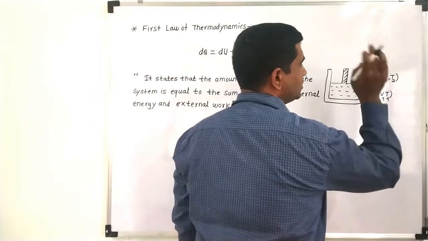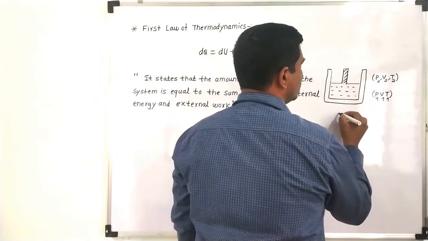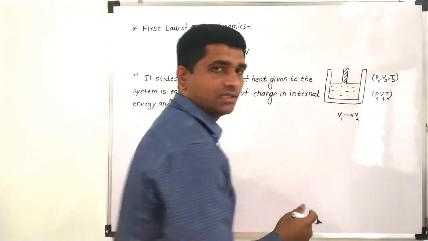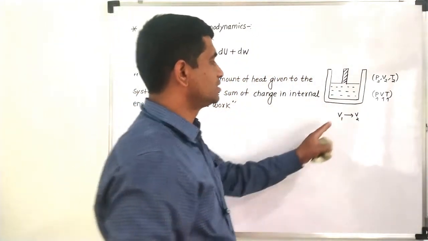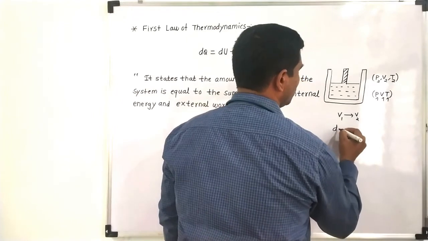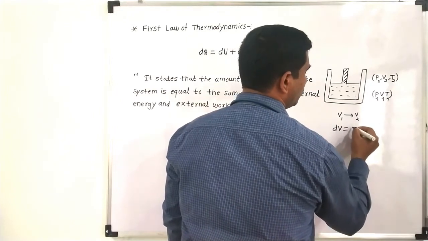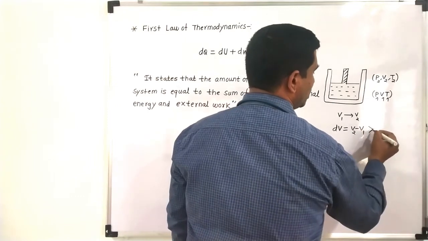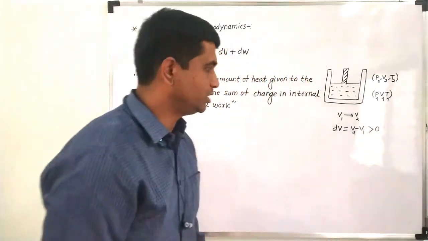Its volume is increasing from V1 to V2. So if the gas is expanding, the change in volume will be V2 minus V1. If it is an expansion, then this quantity will be greater than 0, a positive quantity.